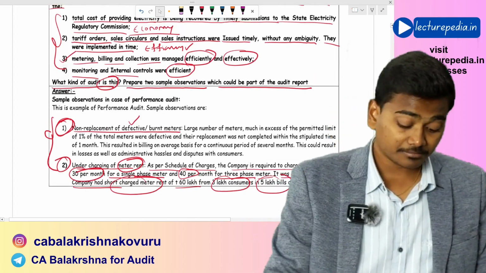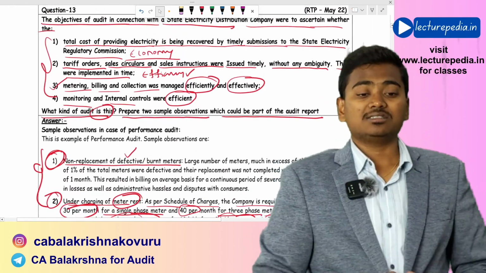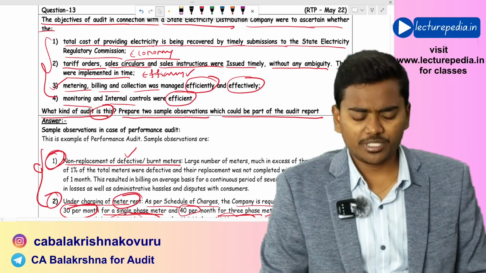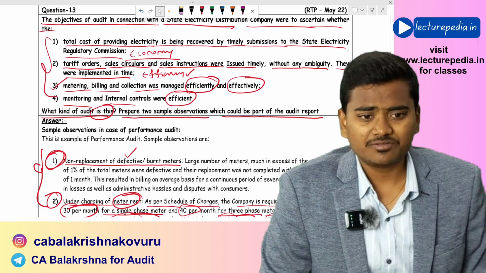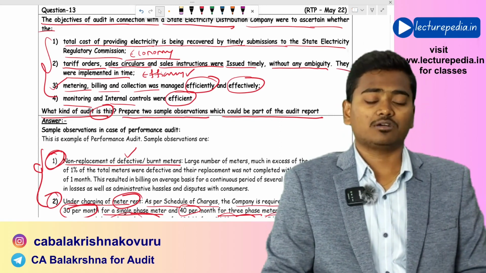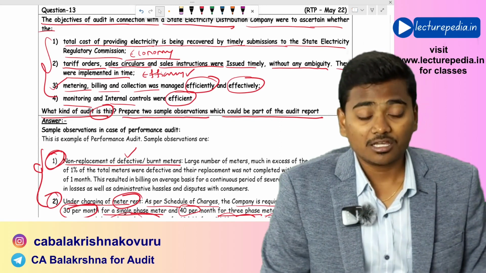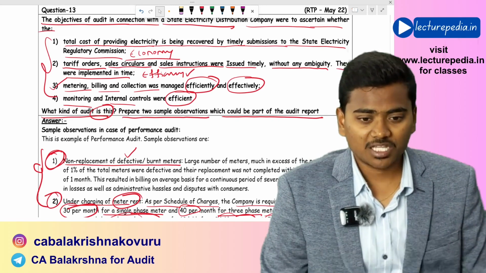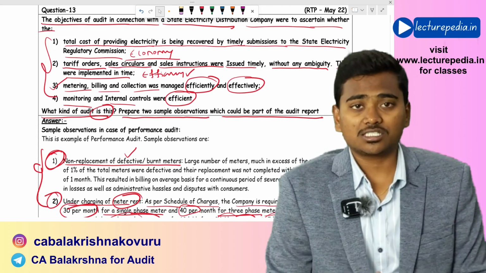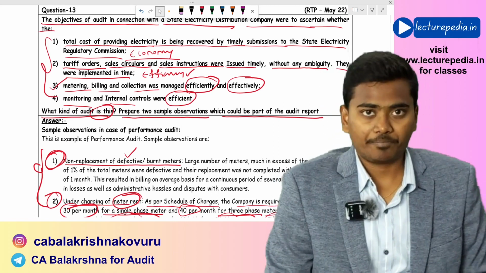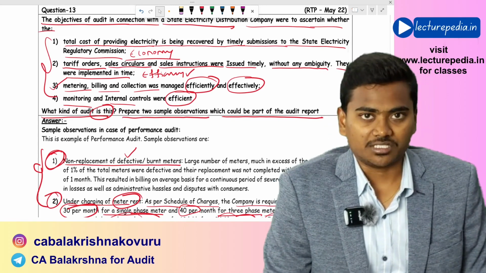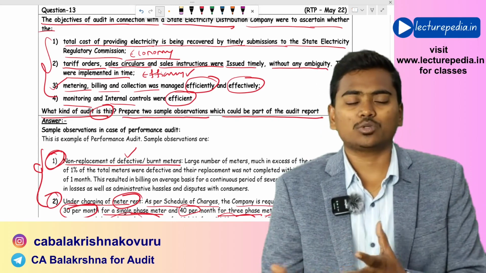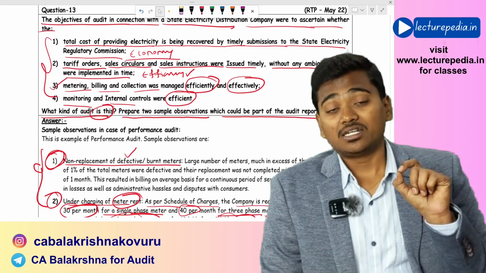Okay. By this, we have completed discussion of questions and answers from audit of PSUs. Now, I have been receiving many questions from the students asking whether it is sufficient if we just see this question and answer discussion video and just go through the question bank. No, it is obviously not sufficient. This question bank is just to practice how the questions will be framed.